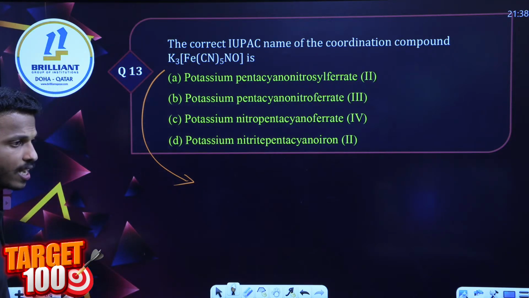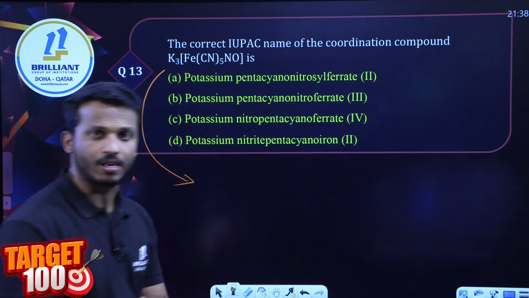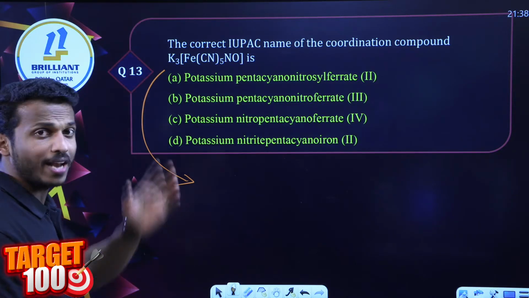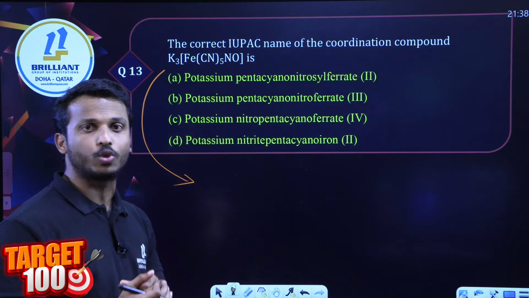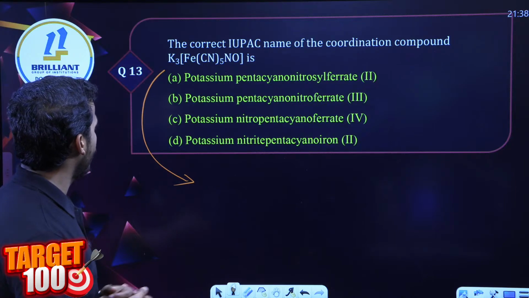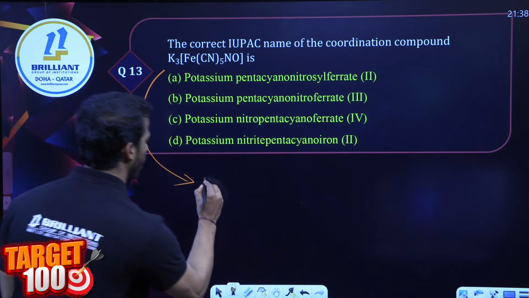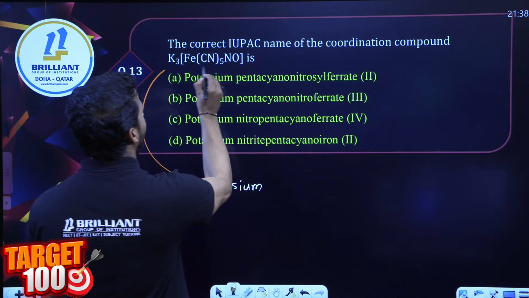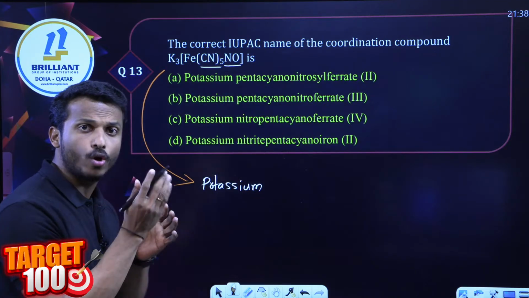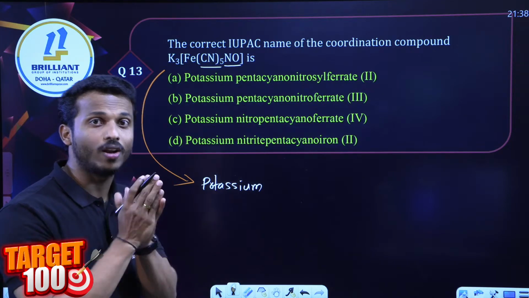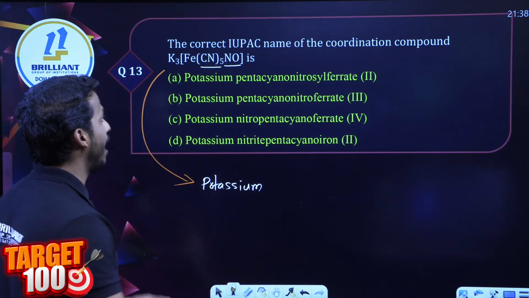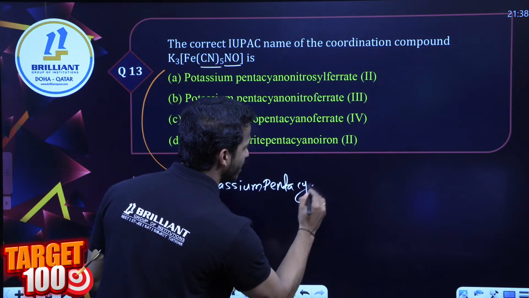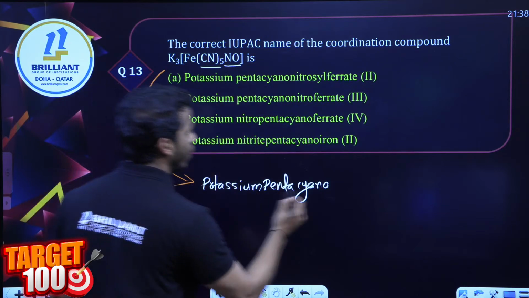Question number 13. What is the correct IUPAC name of this given complex? Dear all, here the cationic part is potassium and the coordination part is the complex. Let's start here. Its name is potassium. Cyanido is there, nitrosyl is there. Cyano or cyanido. And what is NO, dear all? Nitrosyl. Alphabetical order: cyanide is first, right? So pentacyano or cyanido. What is this NO?